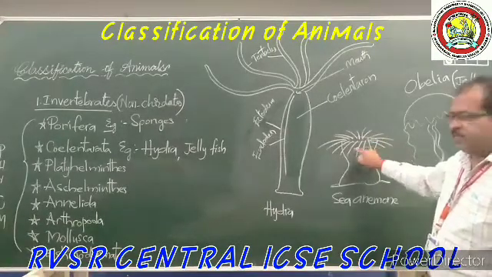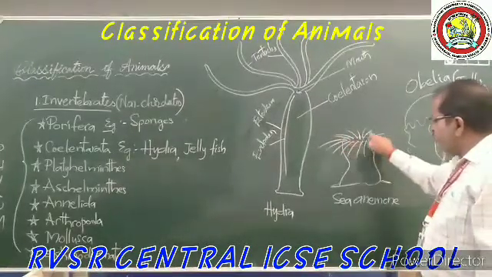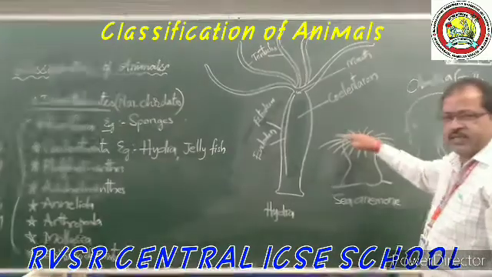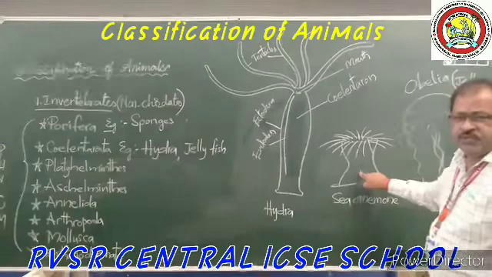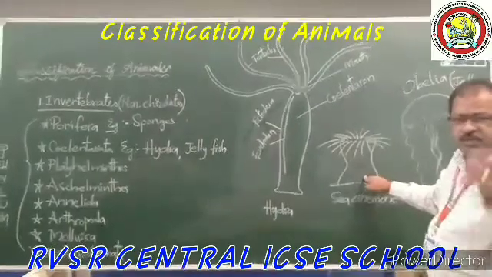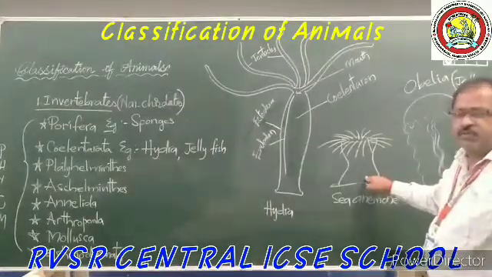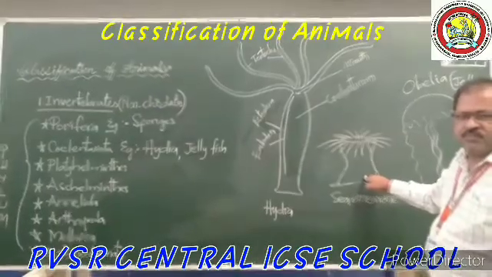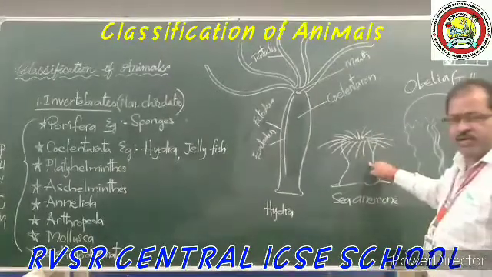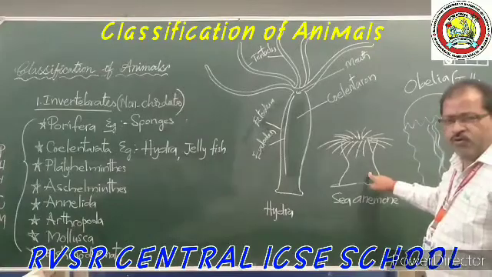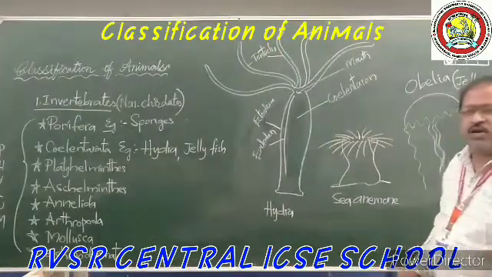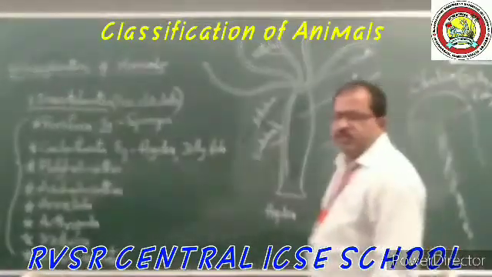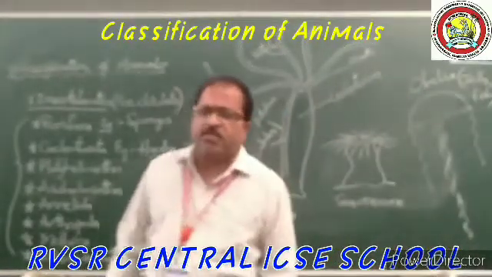But this sea anemone has cilia, not tentacles here, and this is sedentary. This cannot move from one place to another place. It takes shelter on any other moving organism. So sea anemone is sedentary, whereas Obelia as well as this hydra are locomotive, meaning they move from one place to another place.